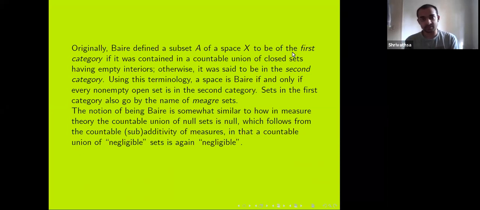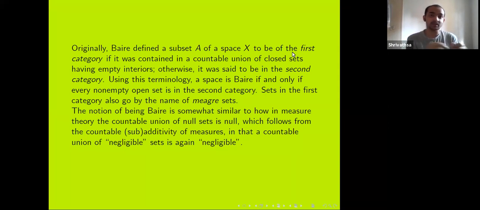Now the sets in the first category, meaning they are contained in a countable union of closed sets with empty interior, are also called meager sets. This terminology is somewhat in the same spirit as what are called null sets in measure theory. Null sets are those that don't really have any mass. Here, sets with empty interior don't contain any open set.